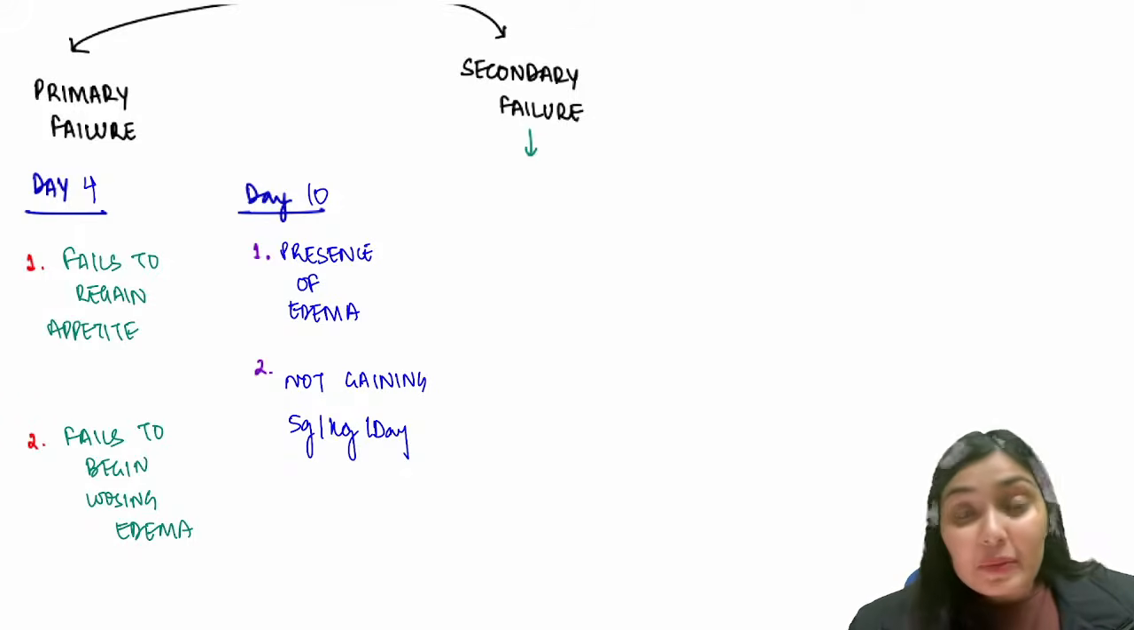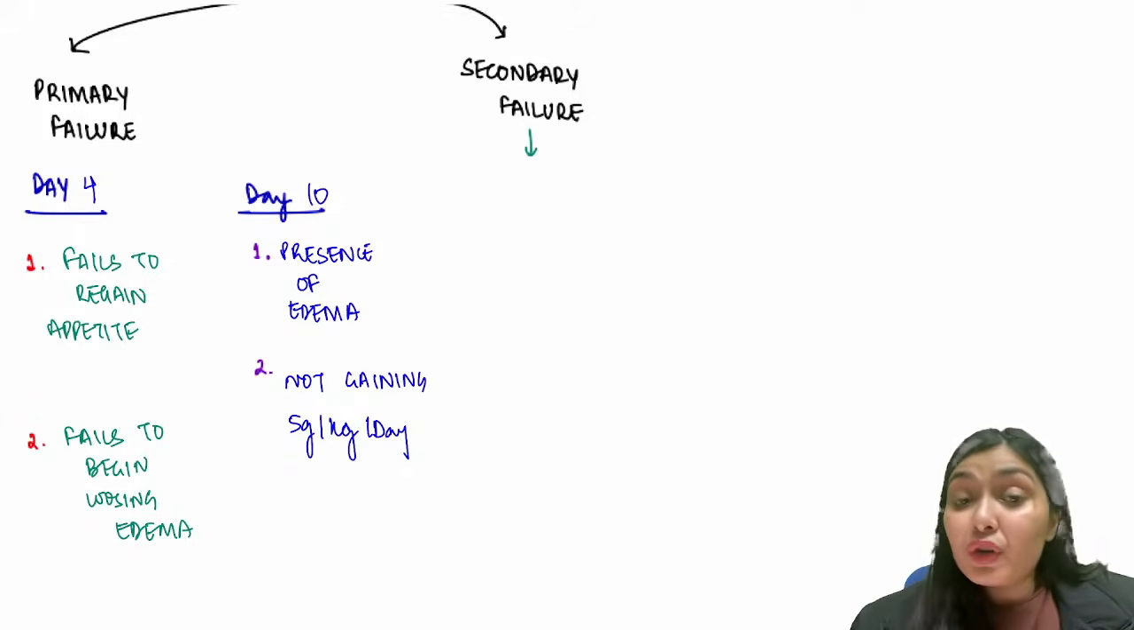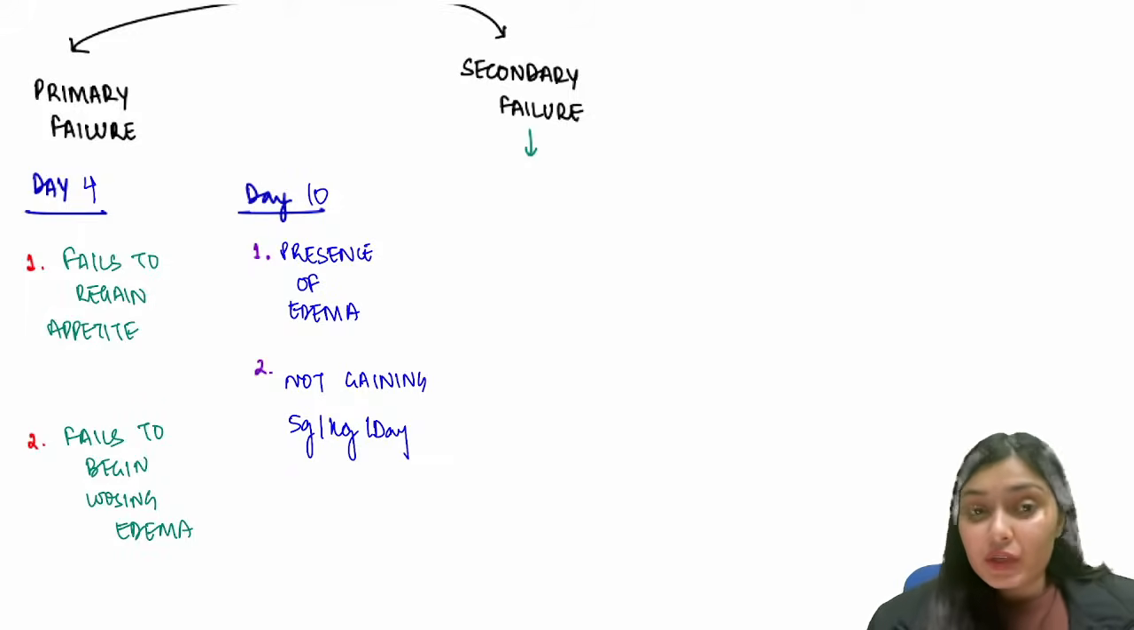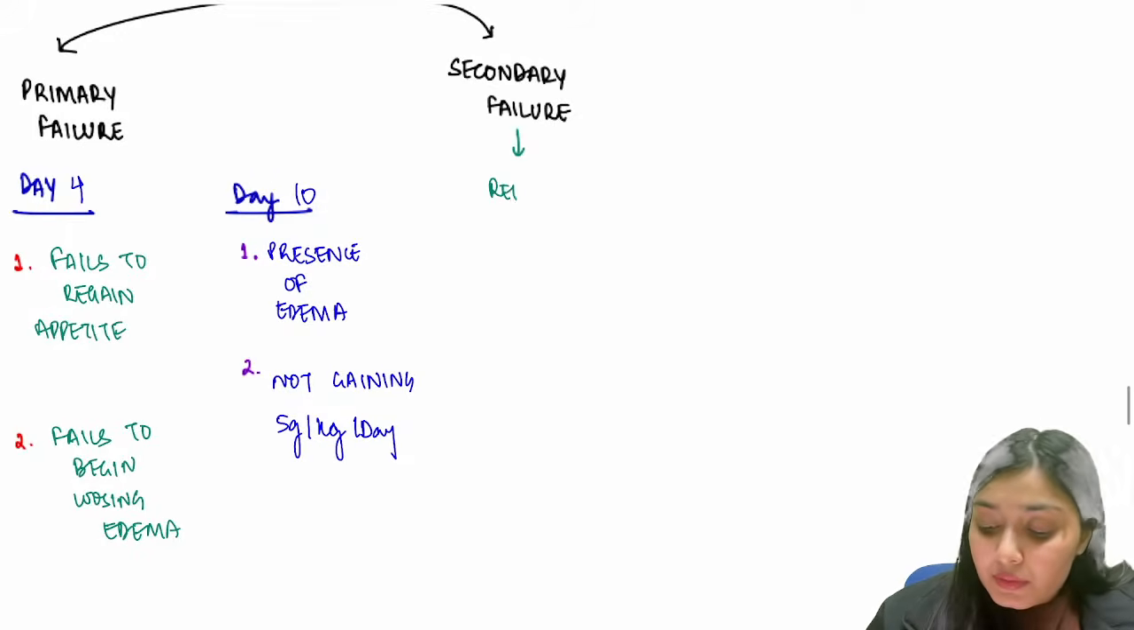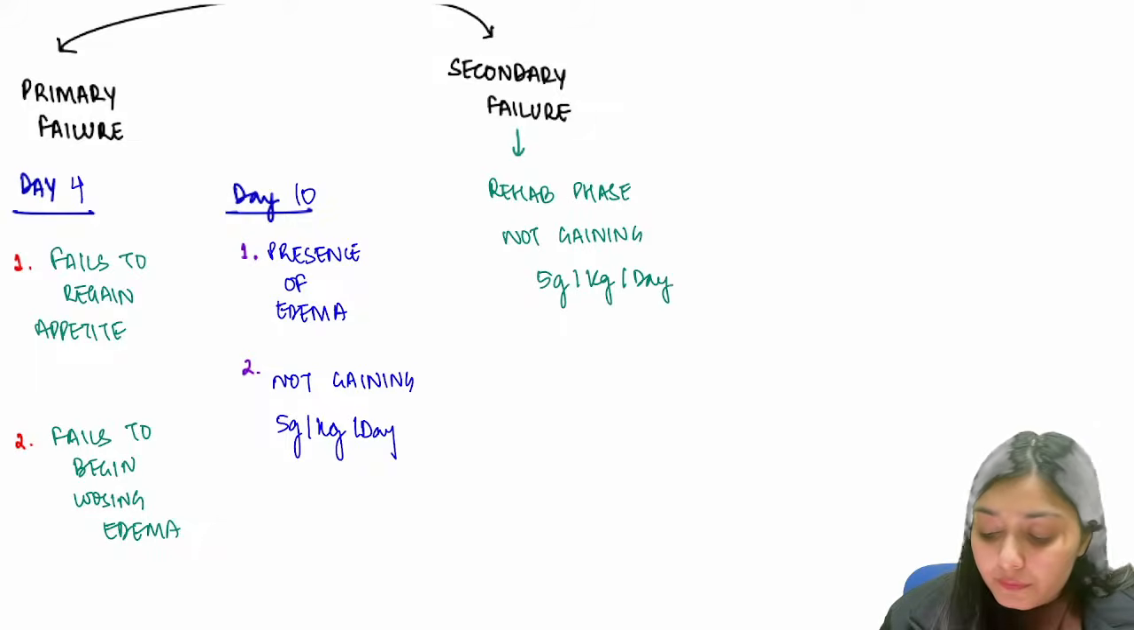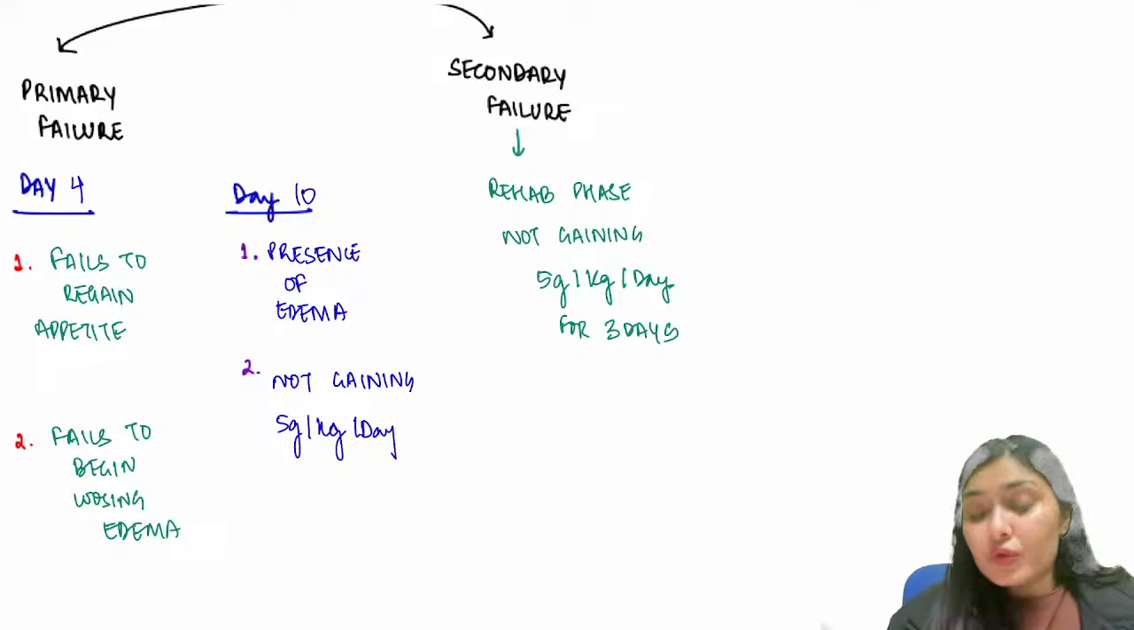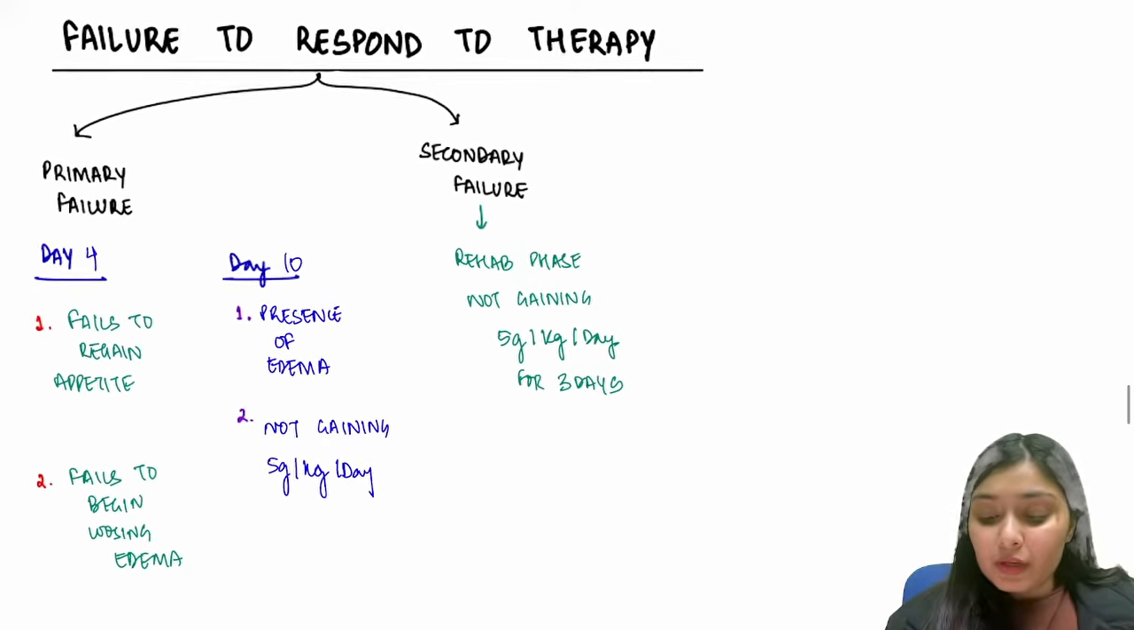Secondary failure comes in rehabilitation phase if the child is not gaining 5 grams per kg per day for 3 days. So rehab phase, the child is not gaining 5 grams per kg per day for 3 days. So this is about failure to respond to therapy.